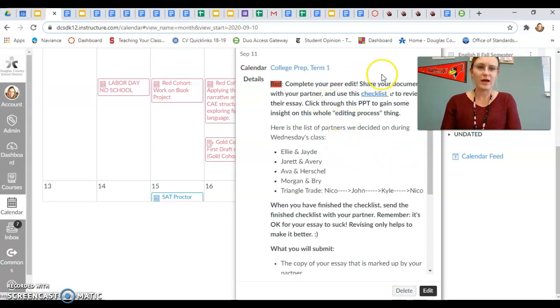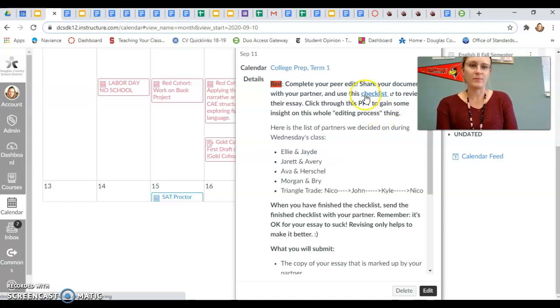So it says, complete your peer edit, share your document with your partner, and then use this checklist to review their essay. So before I even go any further, the first thing that you need to do today is share your first draft of your college application essay with your partner. If you forgot who your partner is, I put it right down here for you. So Ellie is with Jade, Jared is with Avery, Ava's with Herschel, Morgan is with Bree, and then we had the triangle trade where Nico would edit John's essay, John would edit Kyle's, and Kyle's would edit Nico's, a triangle like that. Okay, so that's the first thing you need to do, share your document with your partner.